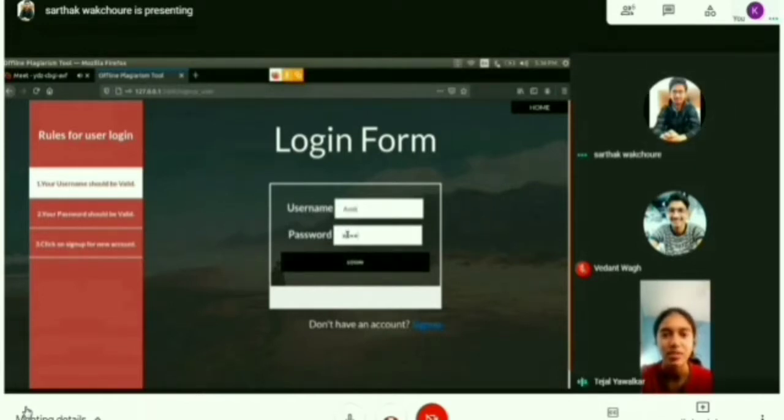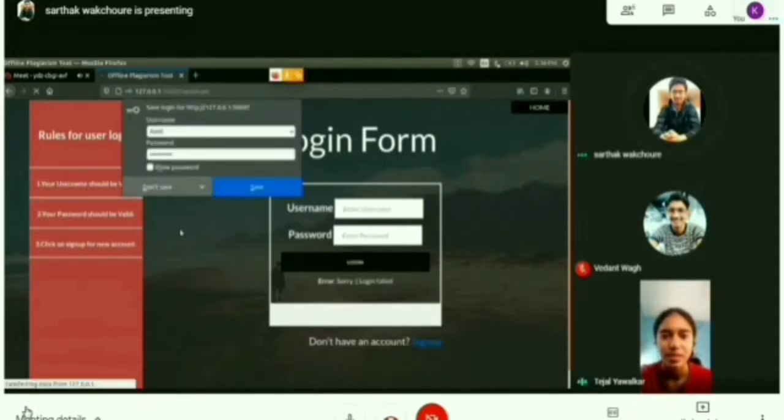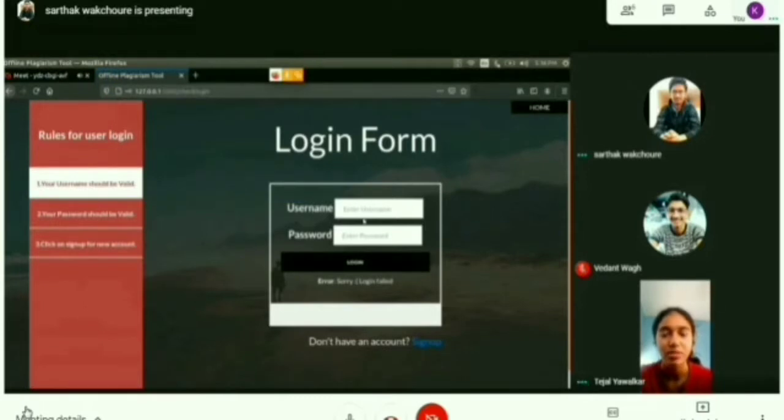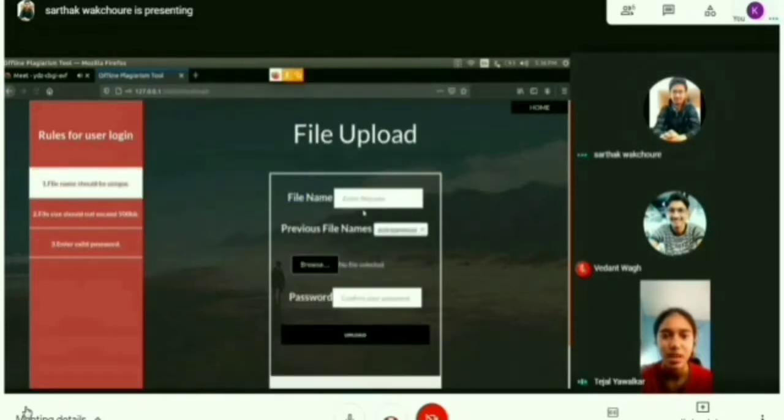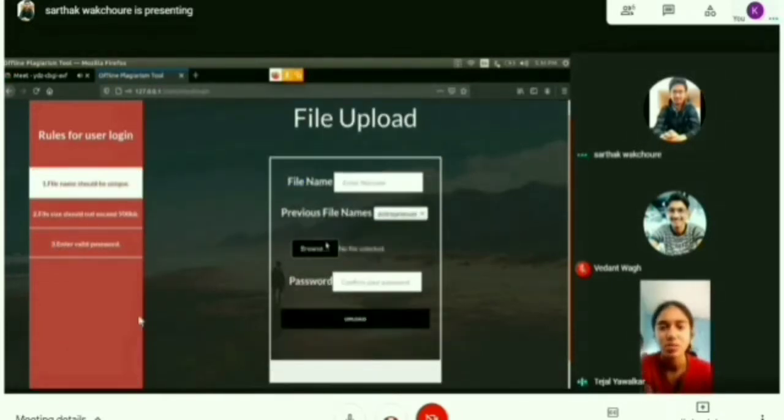Here again he will fill in the details which were used during sign up, and then he will log in. Now he has entered an incorrect password, so the page won't proceed. So again he has to fill in the details properly and then hit login. Now the user gets directed to the file upload page.